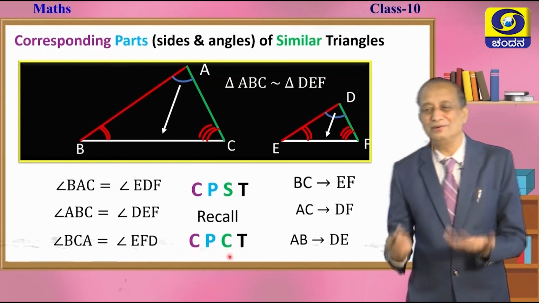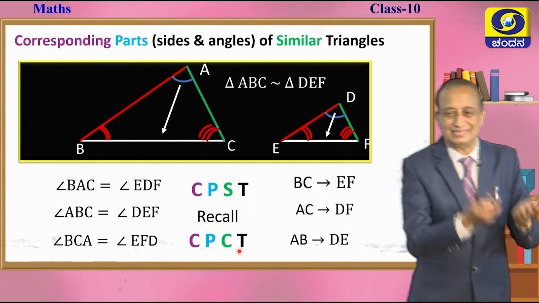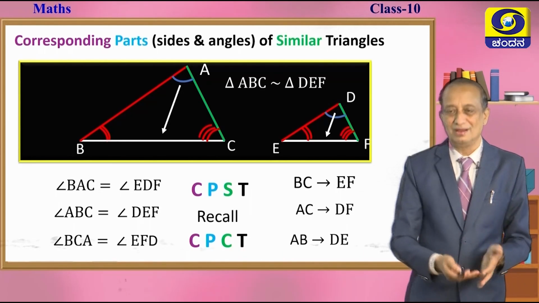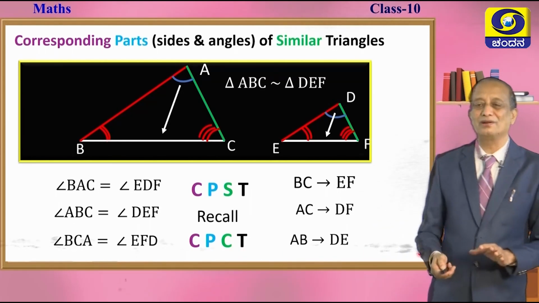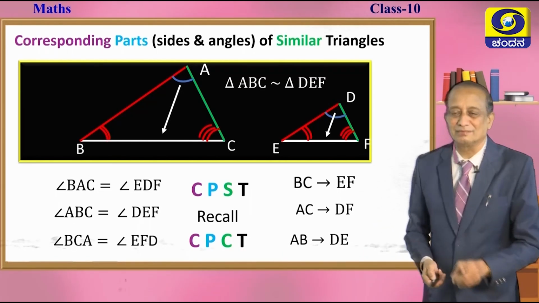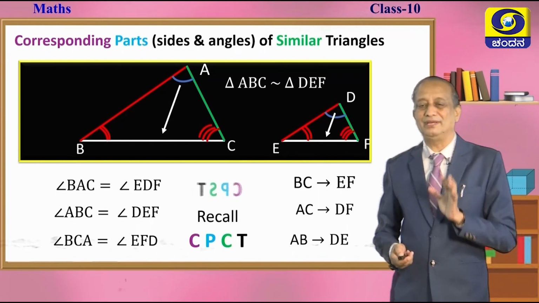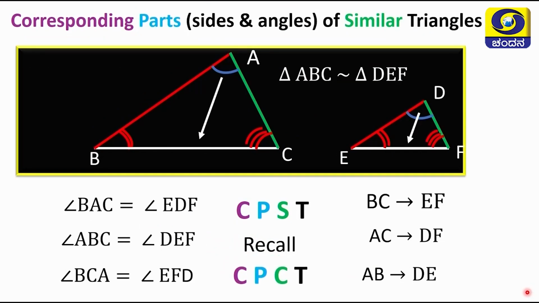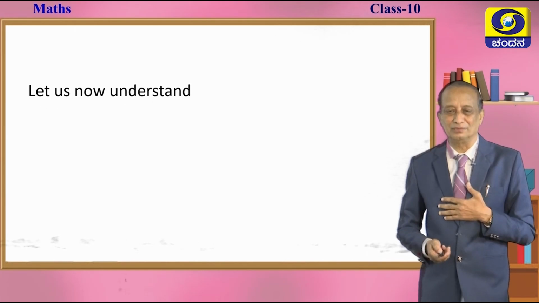Corresponding parts of congruent triangles. So, these angles and sides are called corresponding parts of similar triangles or congruent triangles. These terms will be used very frequently in future classes. So, you should remember them, and it is very easy, there is nothing difficult about this.